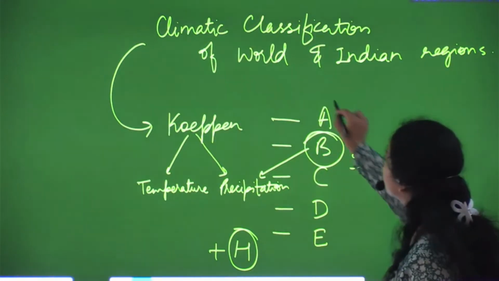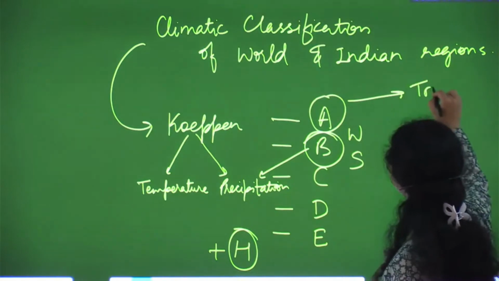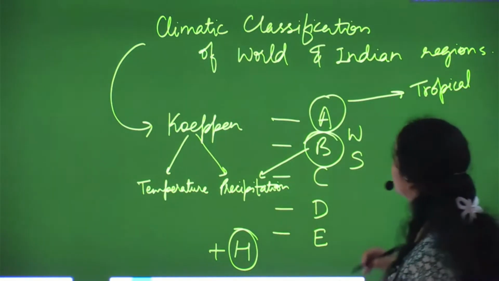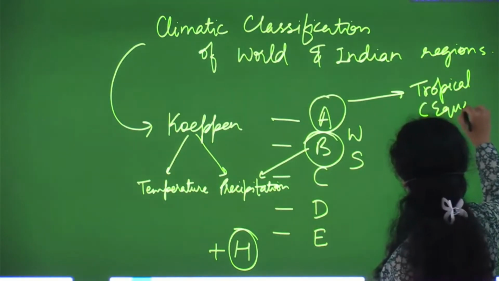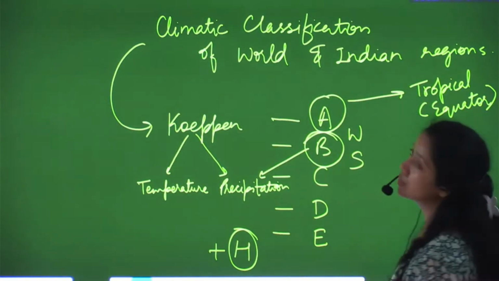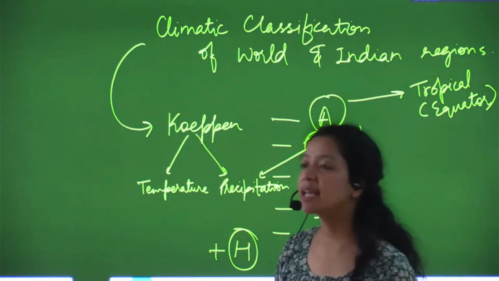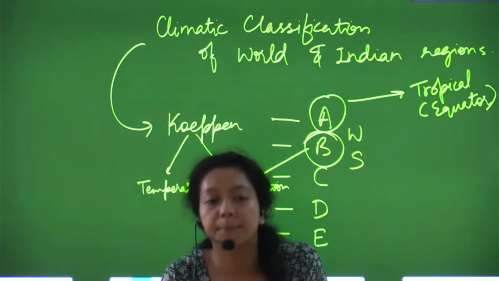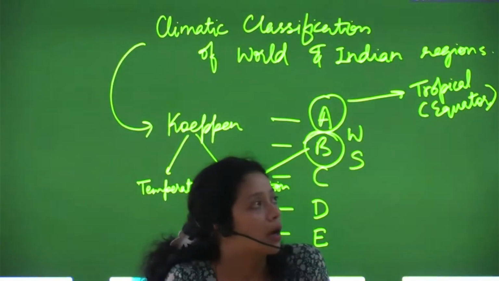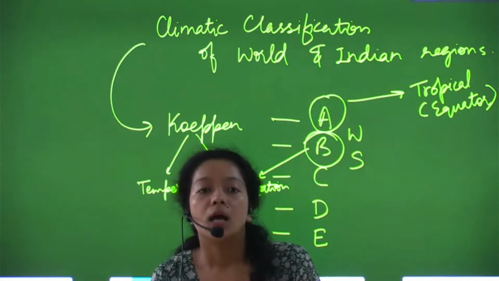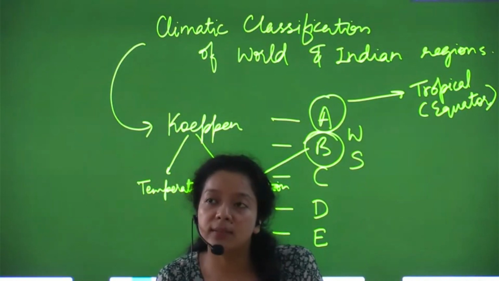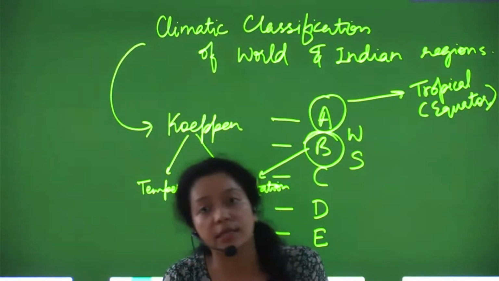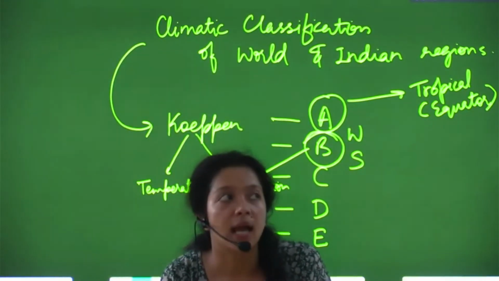So A is related to the tropical region, and somewhere we can also consider it the equatorial region. It says that even in the coldest month of this region, there will be a temperature of at least 18 to 22 degrees.